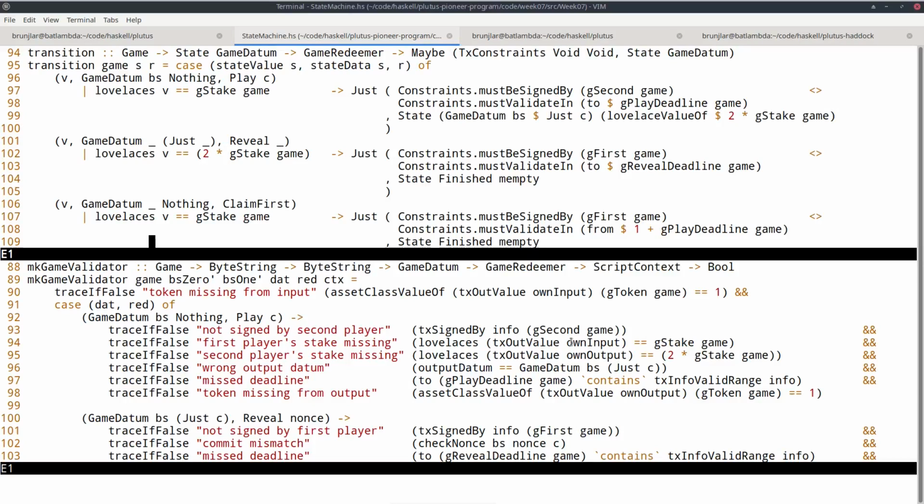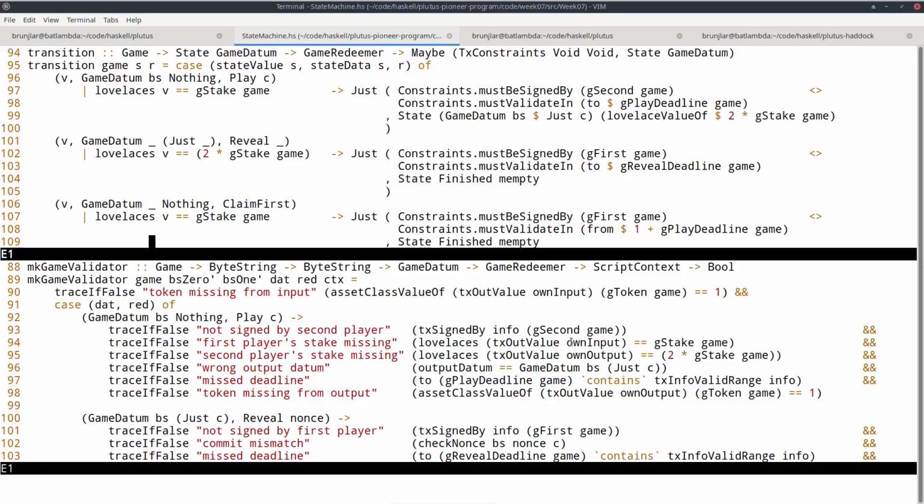Now let's try to compare the transition function of the state machine to the make game validator function of our first version of the game. So the first thing, of course the signature is different, but in spirit it's a very similar thing. Both functions try to determine whether basically a combination of datum and redeemer and transaction is valid or not. So we will see the correspondence now.